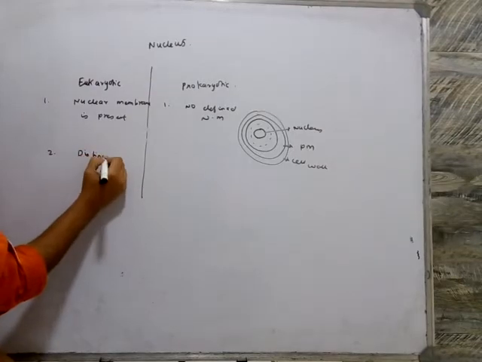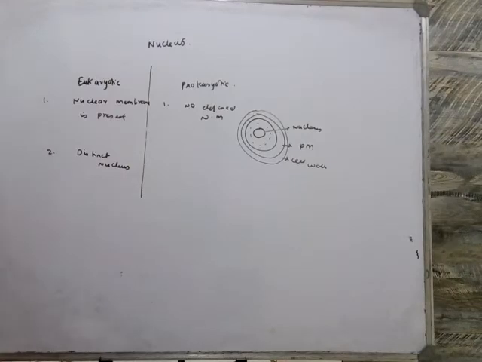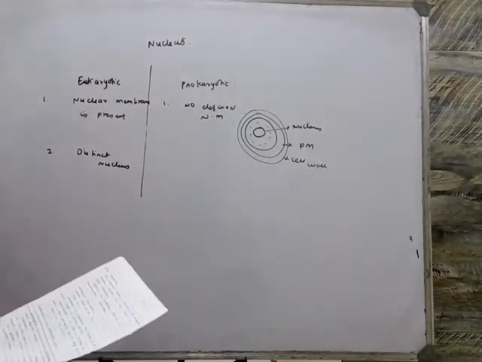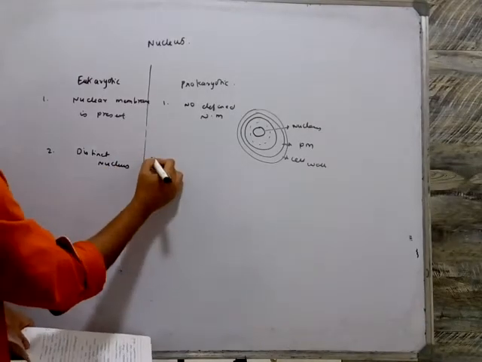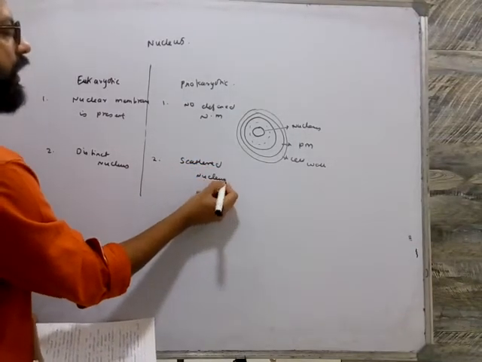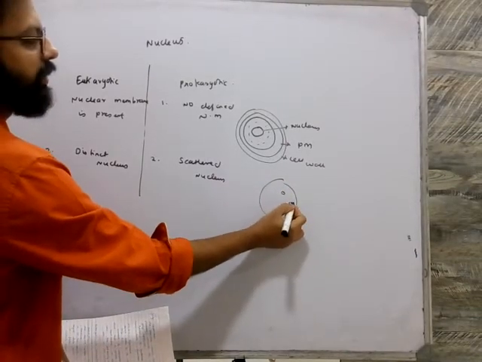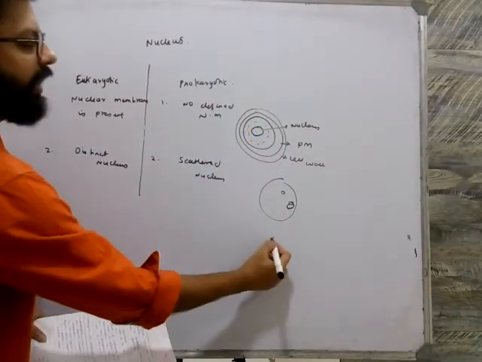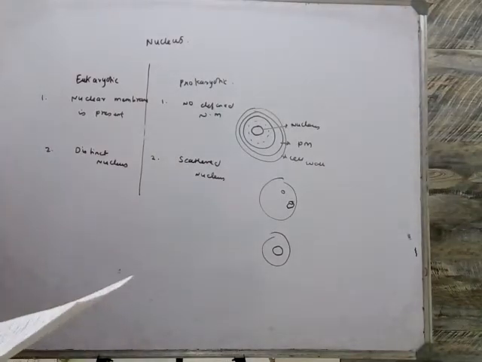Distinct nucleus means a specific nucleus is present in eukaryotic cells, whereas prokaryotic cells do not have a specific nucleus, but have the content of the nucleus scattered here and there, randomly in all directions. But in eukaryotic cells a particular, distinct nucleus is present.